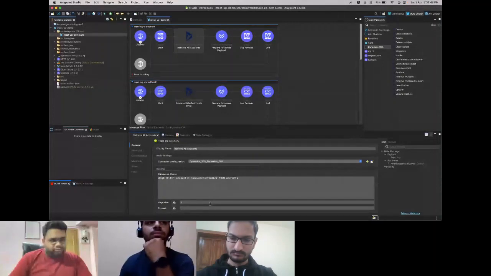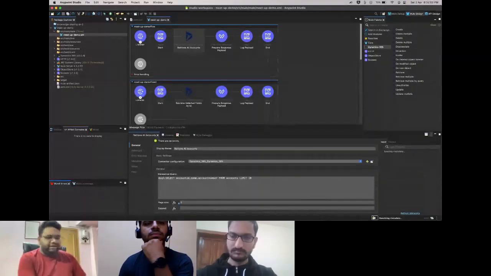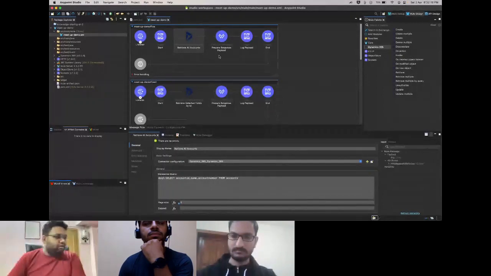That's not the case. You see my response, it's all accounts in the instance. Now how do you do that then? You can just provide a limit 10 clause here, like you would in any database query. That's what the retrieve all accounts operation is.